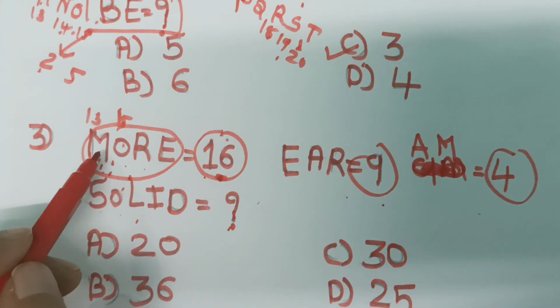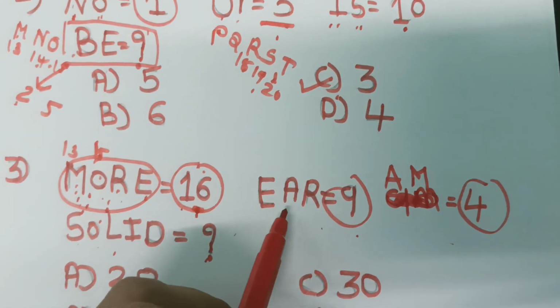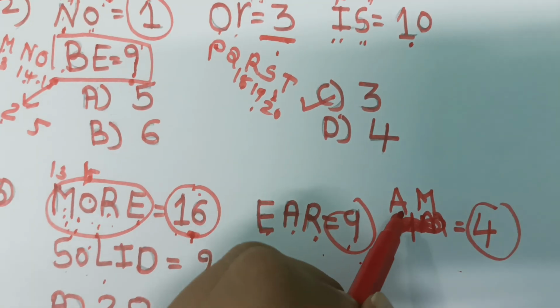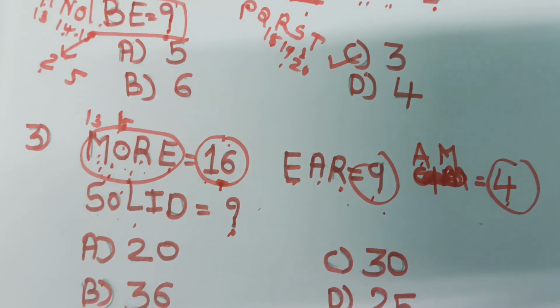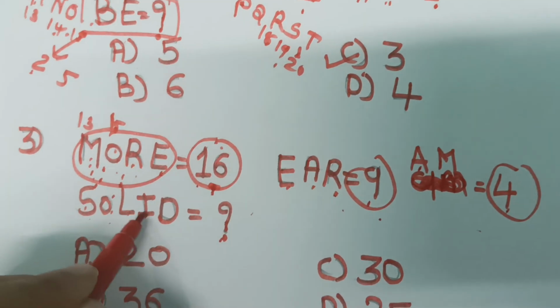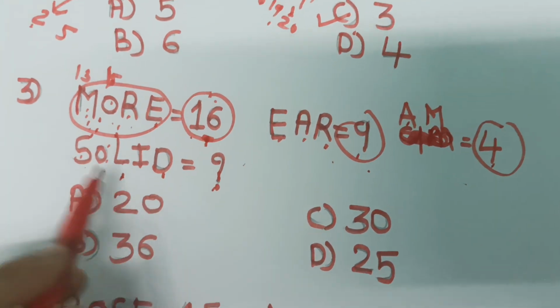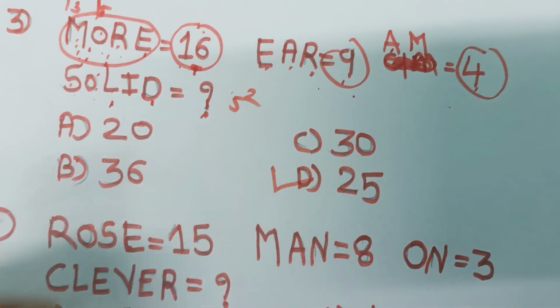Okay, then 1, 2, 3 and 4, 4 square is 16. Here 1, 2, 3, 3 square is 9. Here AM has 2 letters, 2 square is 4. So here SOLID has 1, 2, 3, 4, 5 letters. So 5 square is 25. So the answer is D, 25.